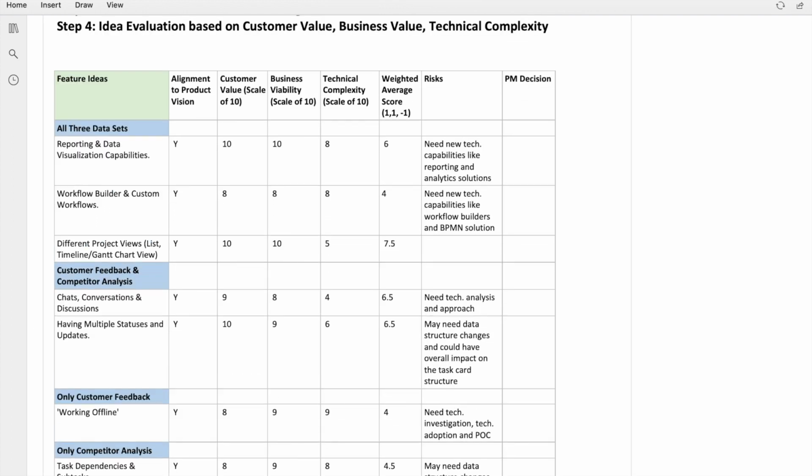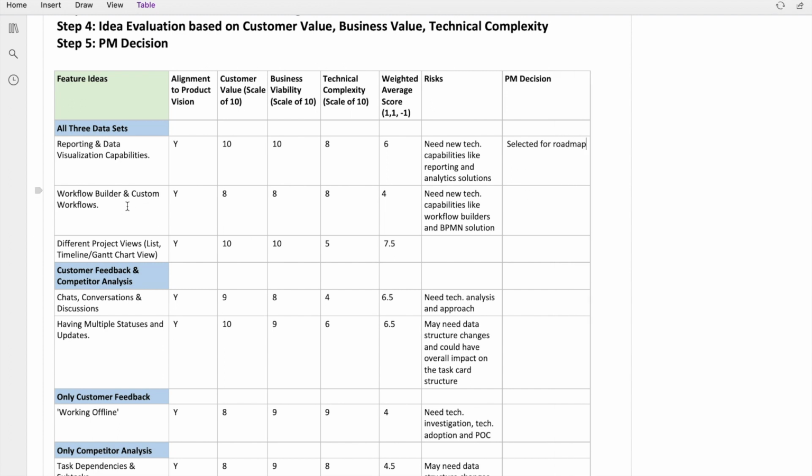So now we will move to the fifth step, where we will add PM decision. So let's go through each of these again, and as a product manager, add the PM decision. For reporting and data visualization capabilities, there is a high customer value and high business viability, and technical complexity is there. But when we compare to the benefits that we will be getting from the point of view of customers and from the point of view of revenue that it will bring into the business, we can say selected for roadmap.